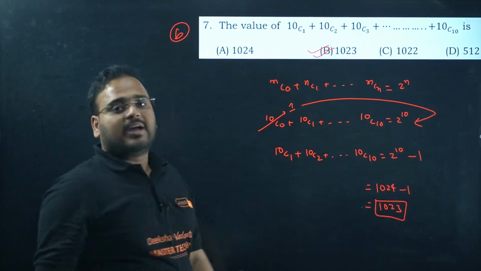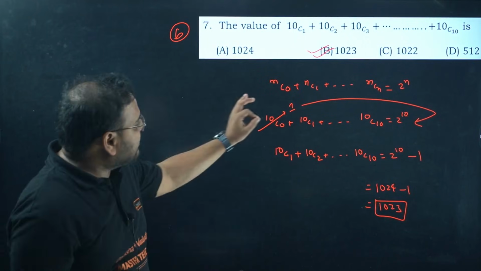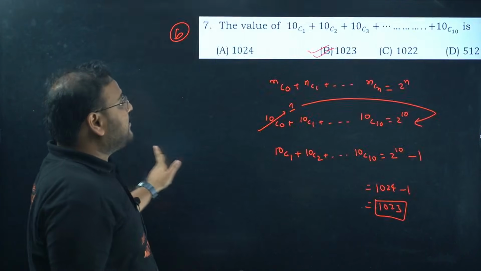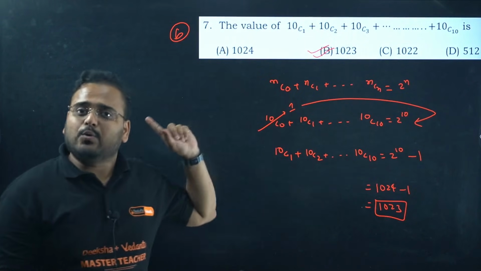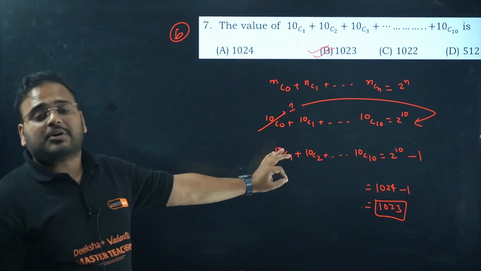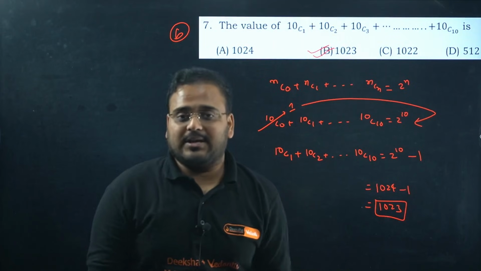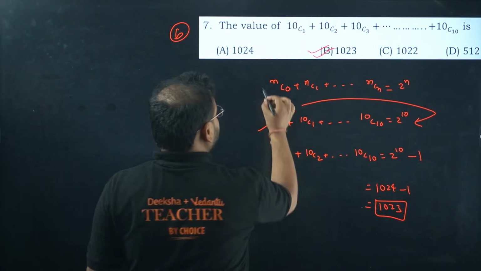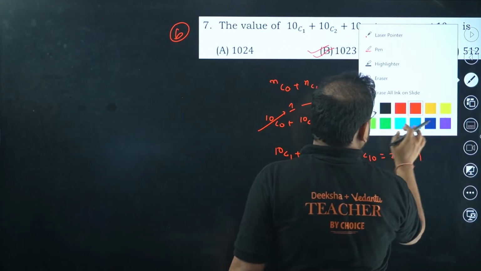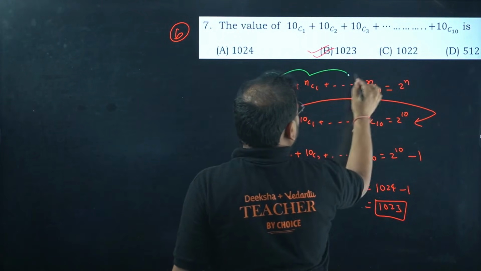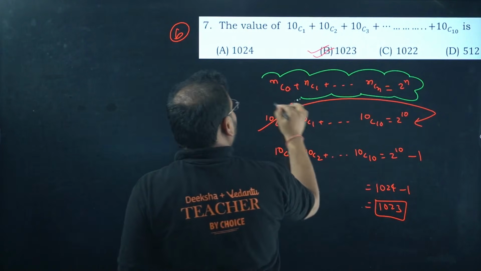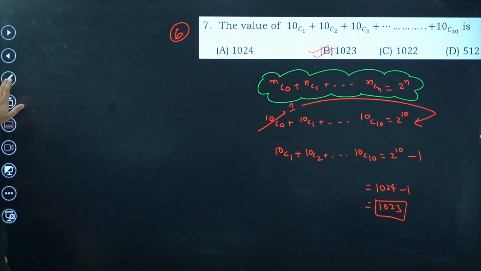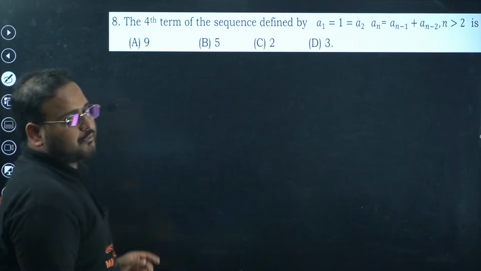When things are not complicated, try not to complicate it, okay? The straightforward concept is there. You're going to apply and use it. And this is a very common concept, okay? It's not like, sir, it'll apply to only this question. Yes, it applies to this question, but it can also apply to different other places. So try to remember this concept. It's very, very crucial. This right here, I'll highlight it for all of you. This right here is a very crucial relation. I know you all know it, right? Yes. Good.